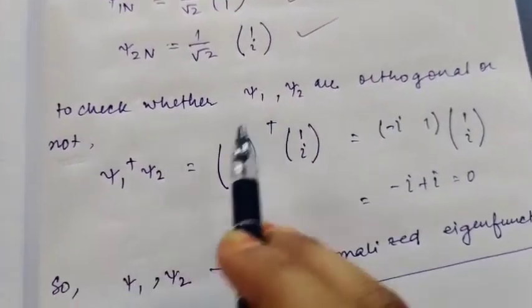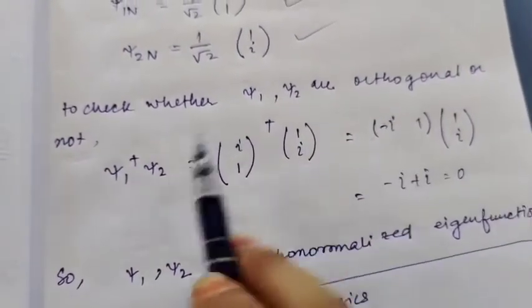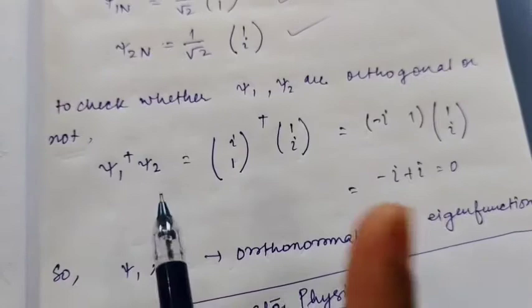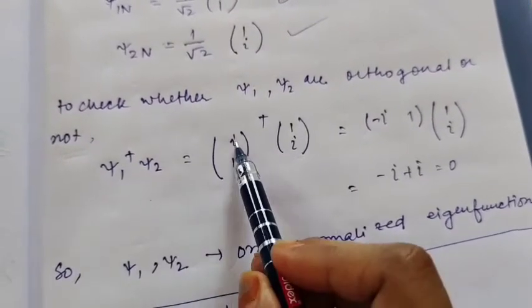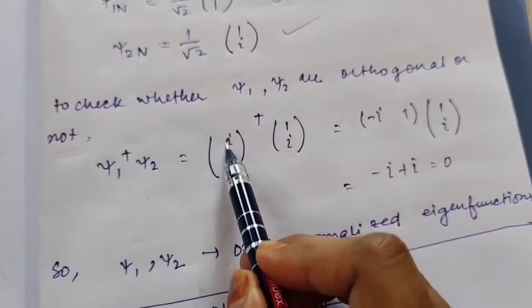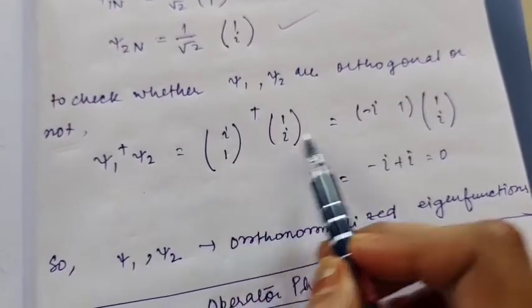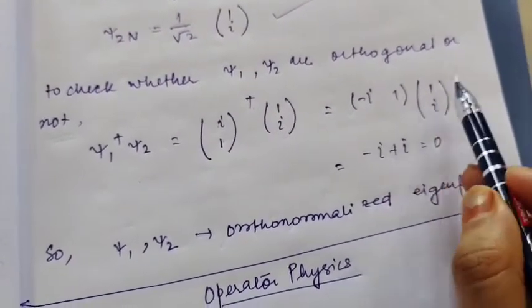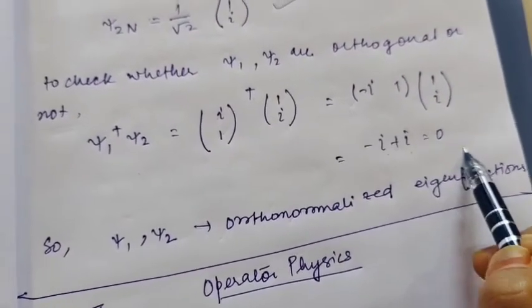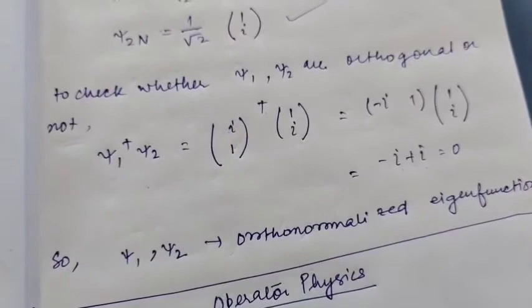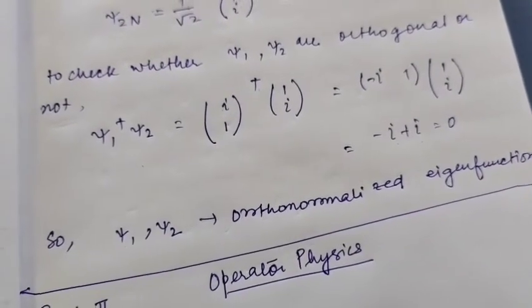Now to check whether psi 1 and psi 2 are orthogonal to each other or not. The condition of orthogonality was psi 1 dagger psi 2. So for (i, 1) dagger, i will convert into minus i, and the column will be converted into row. So (minus i, 1) times (1, i): minus i into 1, plus 1 into i, that is equal to 0. So we can conclude that psi 1 and psi 2 are orthonormalized eigenfunctions.